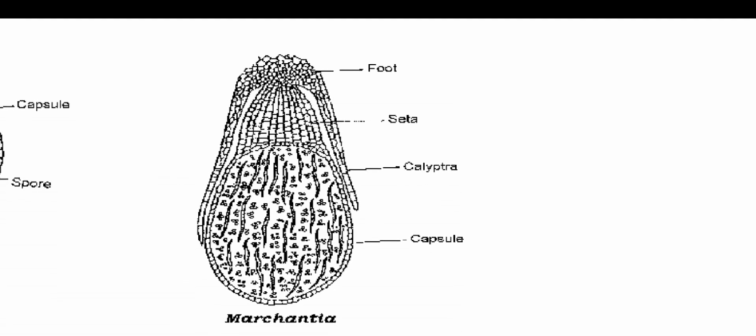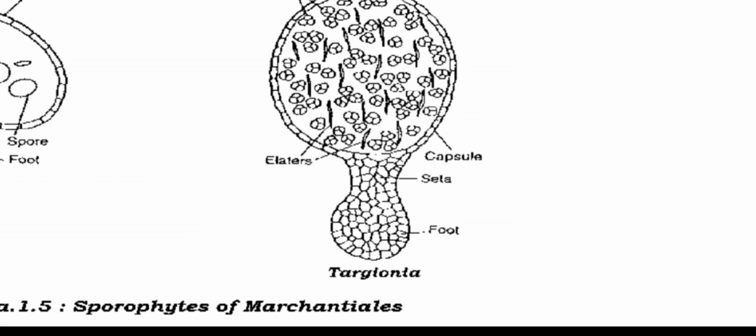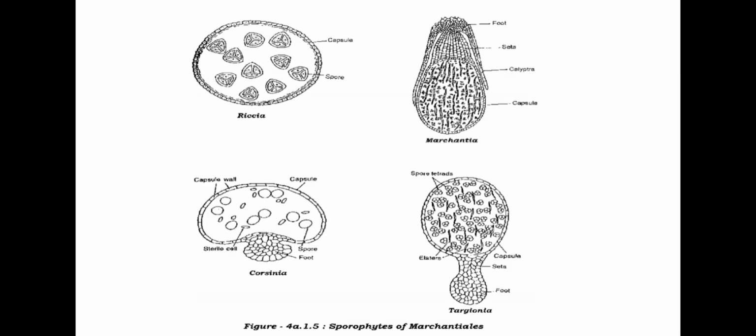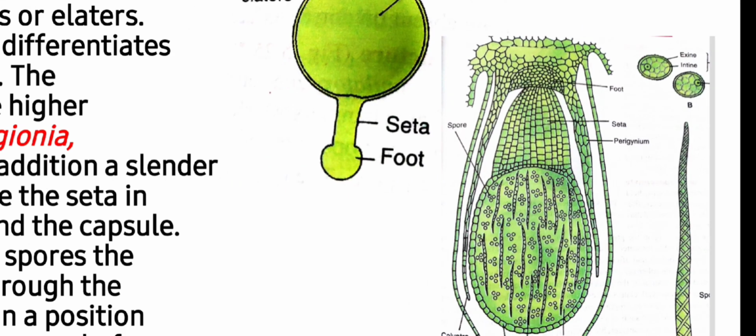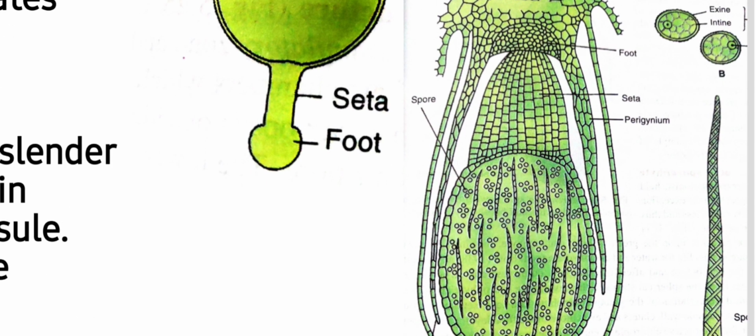Third category is Marchantia, which is totally differentiated into foot, seta and capsule, and it is protected by the calyptra, a surrounding layer. In Targionia, you will see foot, seta and capsule, but it is not as differentiated as in case of Marchantia.